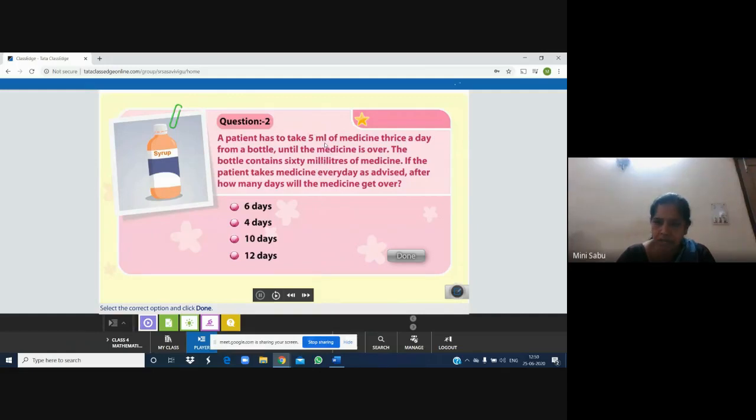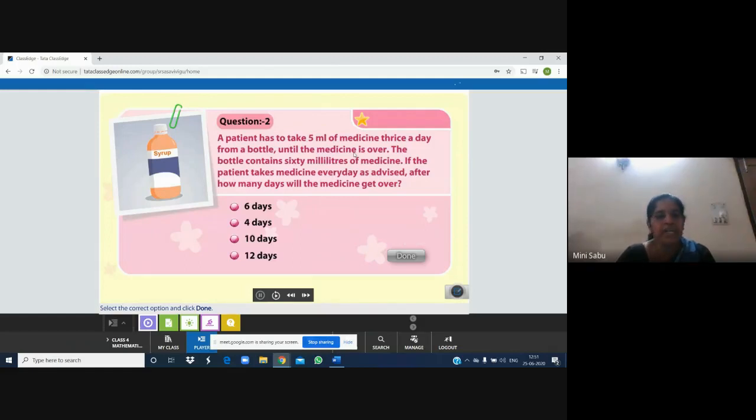One after the breakfast, one after the lunch, one after the dinner. So here the patient has to take 5 ml of medicine 3 times. Thrice means 3 times a day. Morning, afternoon and at night. In one day, in the morning 5 ml, afternoon 5 ml and at the night also 5 ml.